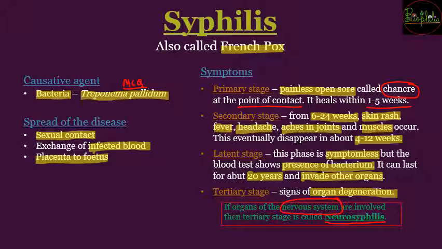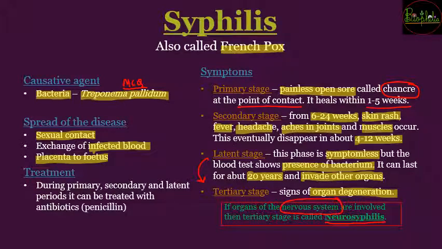So जैसे I told you, from the latent stage till going to the tertiary stage, the bacteria is going to move through the bloodstream to various organs. So ये various organs हो सकते हैं your lungs, your gastrointestinal tract or any other system, but if it involves neurological system, that is nervous system, then it would be called as a neurosyphilis case, and in that case even your nervous system can undergo degradation.